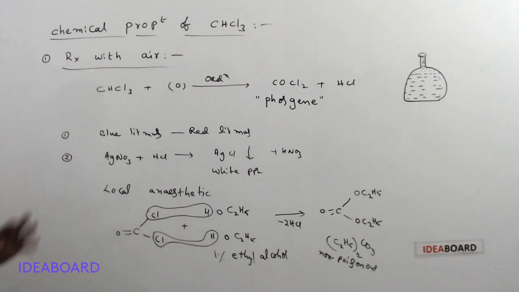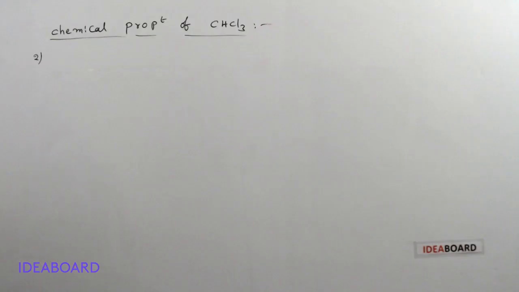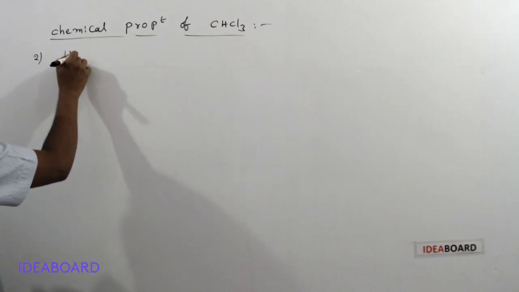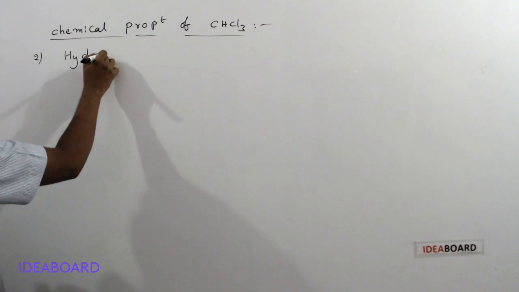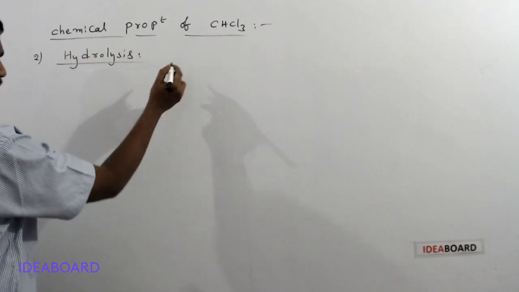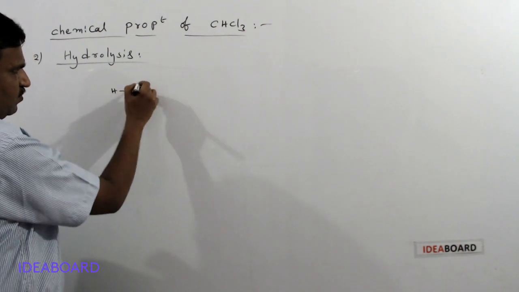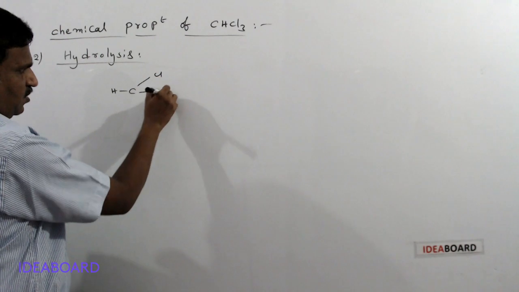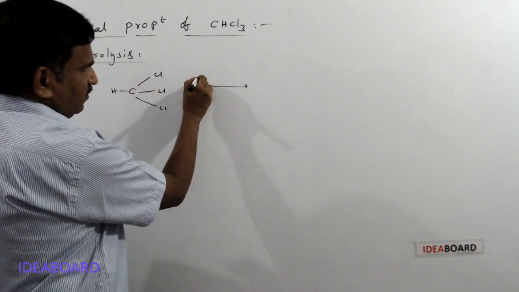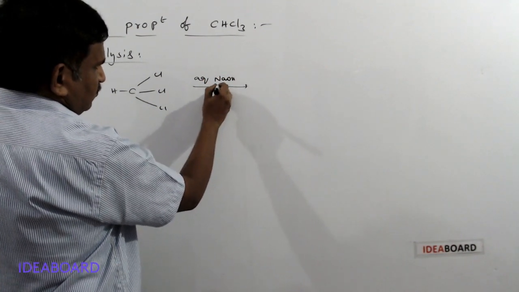Okay, this is the oxidation process of chloroform. The next property: hydrolysis. In this hydrolysis process, we are taking chloroform, which has 3 chlorine atoms. It is treated with aqueous NaOH or KOH.